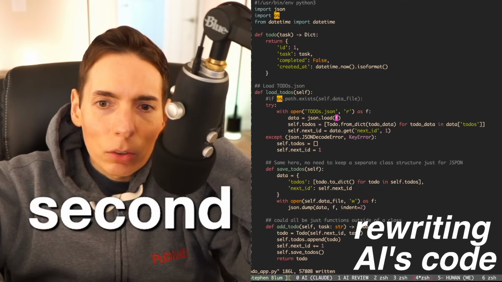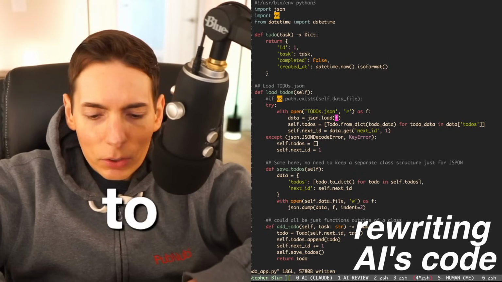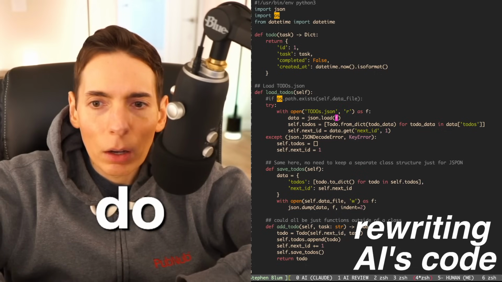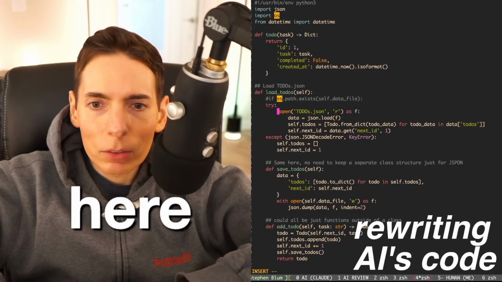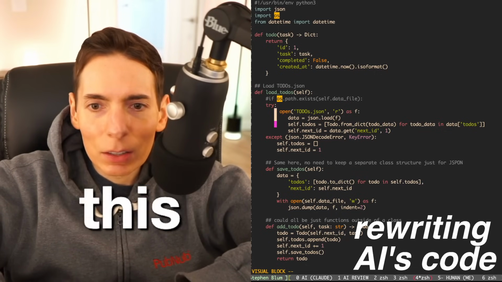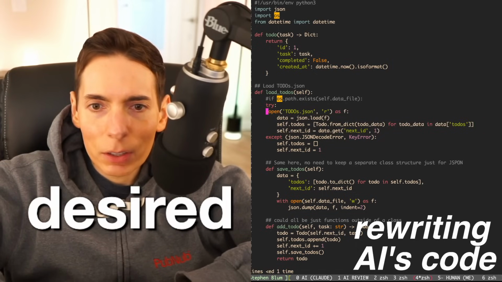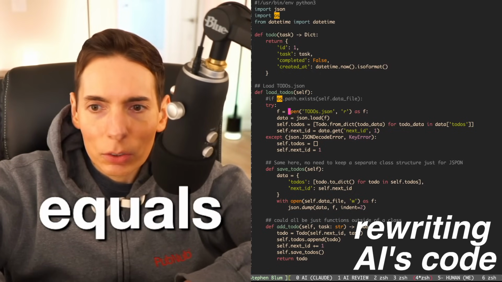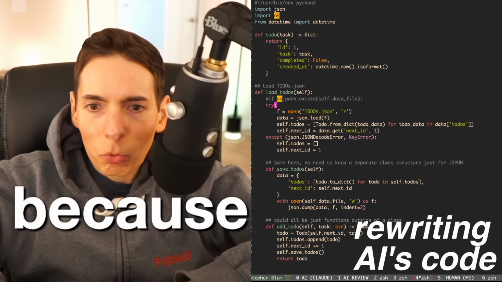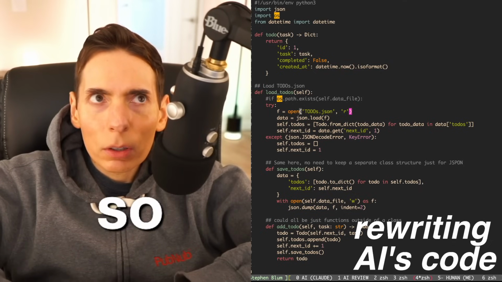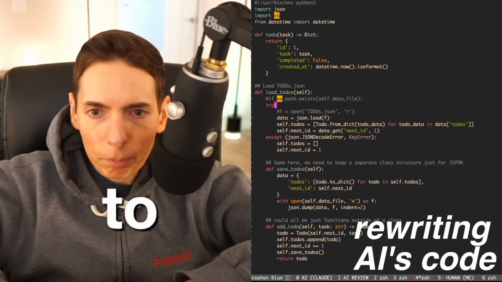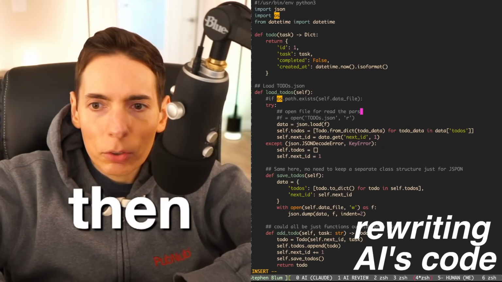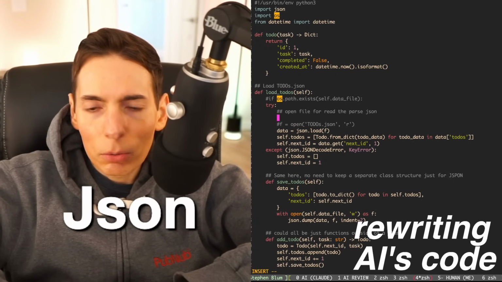Hold on a second. With open, is this required? Do you have to give it a file handle? Maybe you do. Maybe that's something you have to do. So let's see here. I don't like this level of indentation. This is not my desired style of indentation. So I want it to be like this, and I'm going to say f equals something like that, because why do it any other way? I want to double check to see if this is the right way to do it. Open file for read, then parse JSON. Okay, here we go.